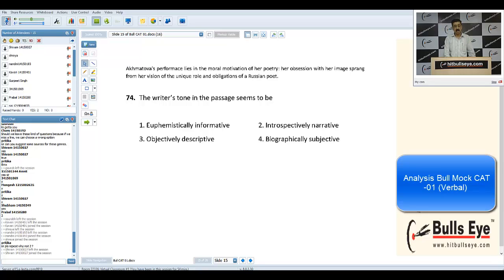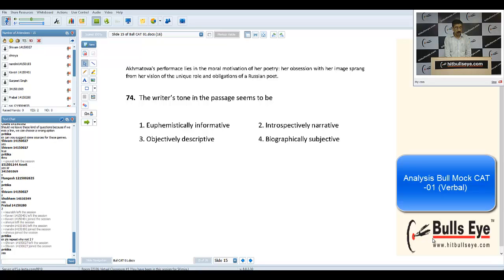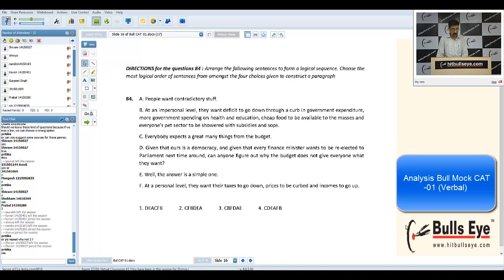He has described the work and the life of this poet. So best would have been... 74th question, objective descriptive. Whatever question I picked up, they were all difficult, and I am telling you how to solve this question even without reading, or even if I haven't understood this passage completely, we could have solved these questions. So let's just quickly rush through.